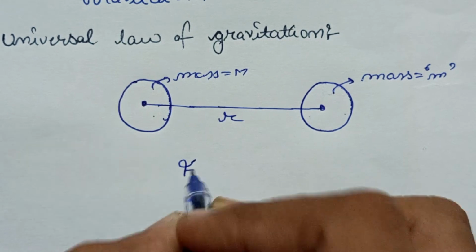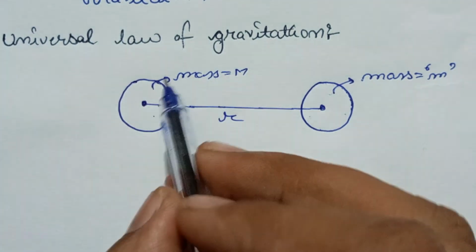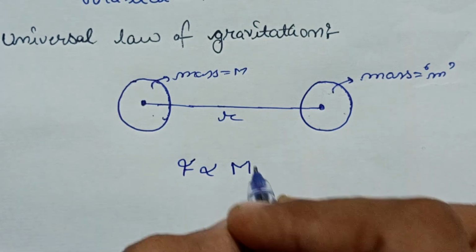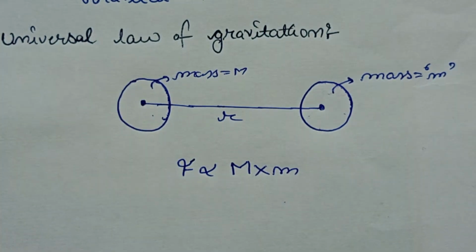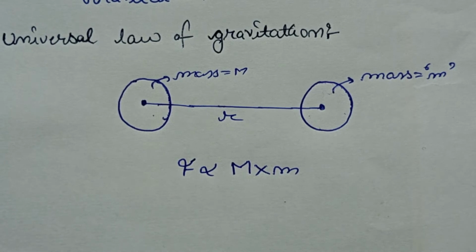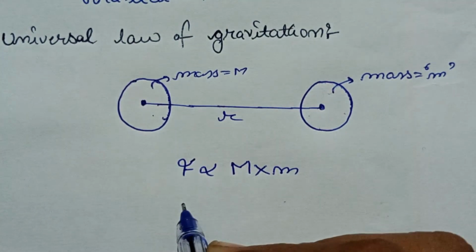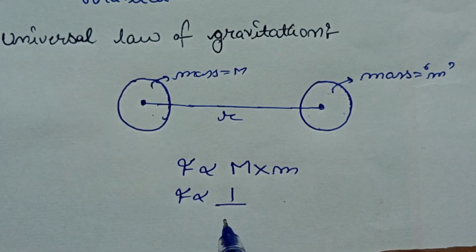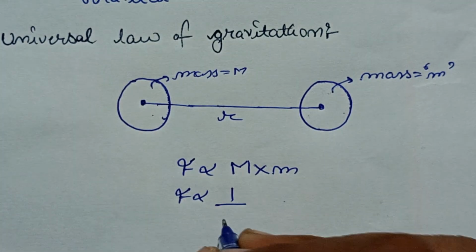And the force is proportional to the product of their masses, capital M multiplied by small m. Further, this force is inversely proportional to the square of the distance between them.